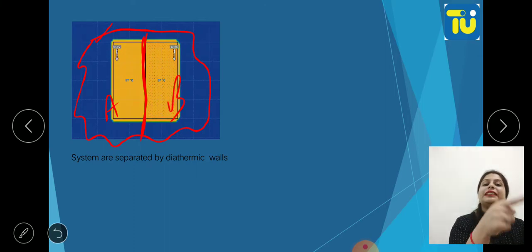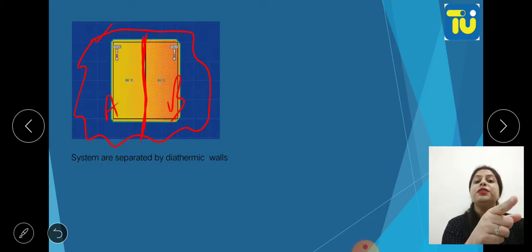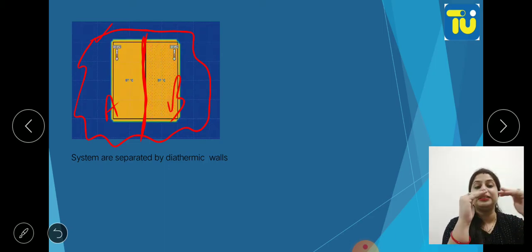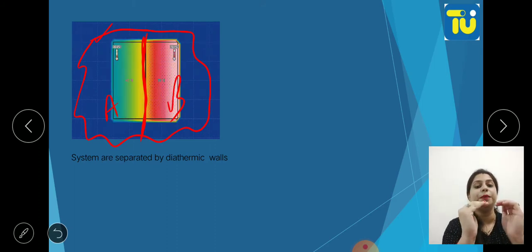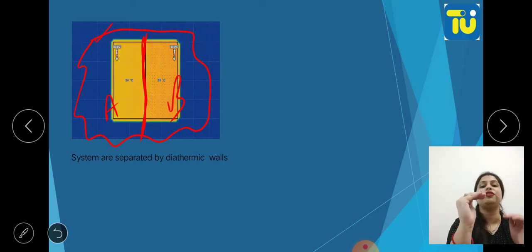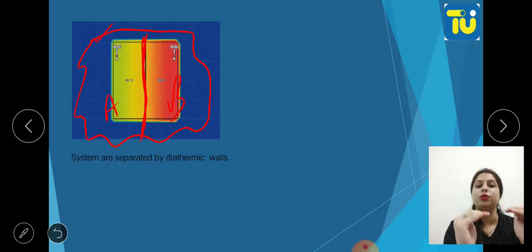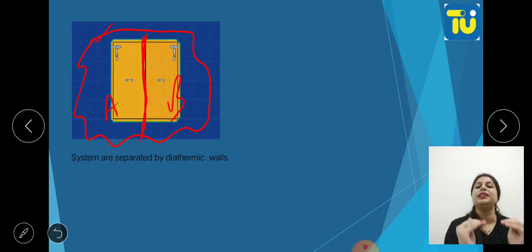So heat is getting transferred, so molecules of B will start moving with a high speed, and this will be continued till the temperatures become equal. Then in this time we can say the temperature TA will be equal to temperature TB. When these two temperatures are equal, at that time we say that now the systems are at thermal equilibrium, because after that there will be no change in the temperature.